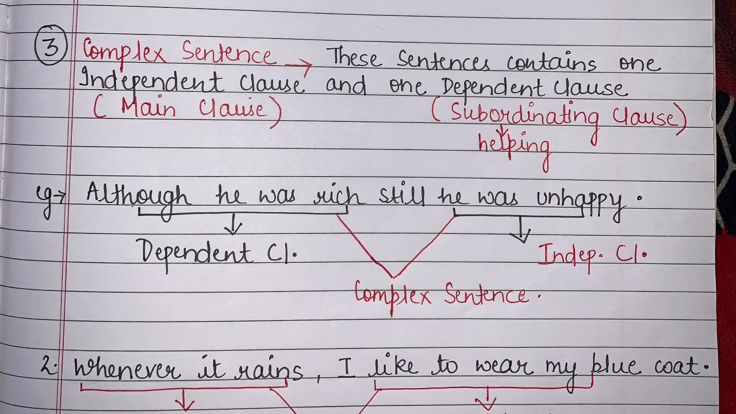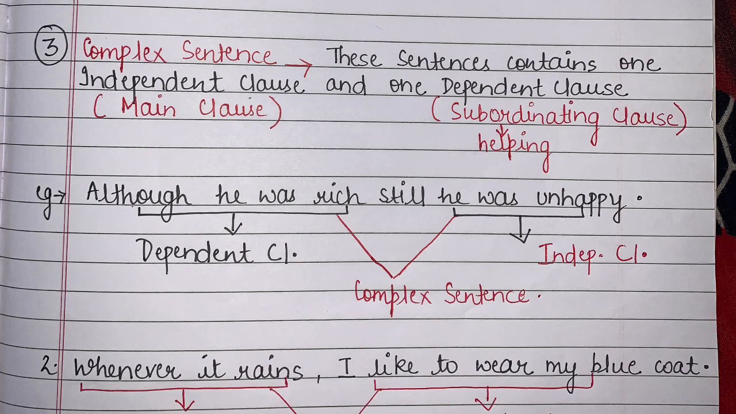Number 1: Although he was rich, still he was unhappy, full stop. Now students, can you see that if I start the line from "although he was rich," do you really think this is how I can start my sentence? Is this a dependent clause or an independent clause? Students, this is not an independent clause, right? Because this particular clause needs another clause to complete it. That is why my sentence is starting from a dependent clause.